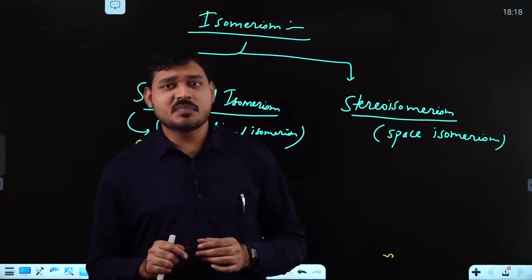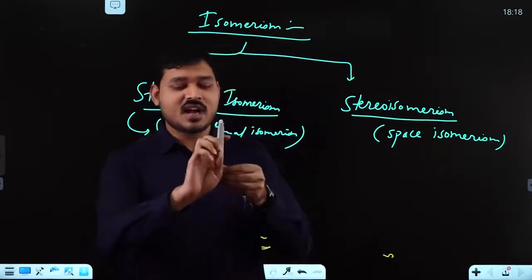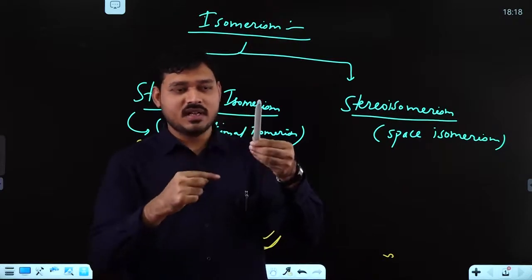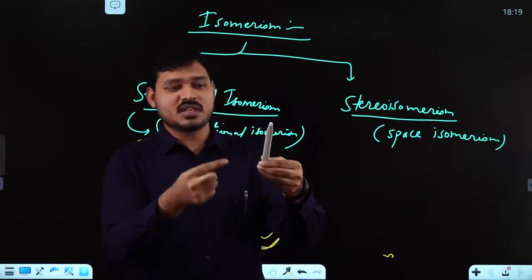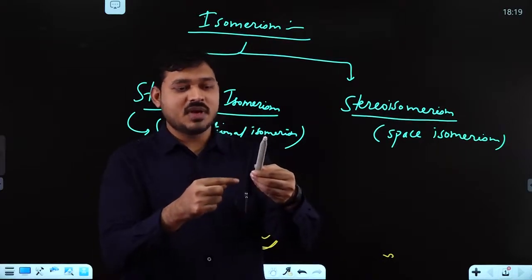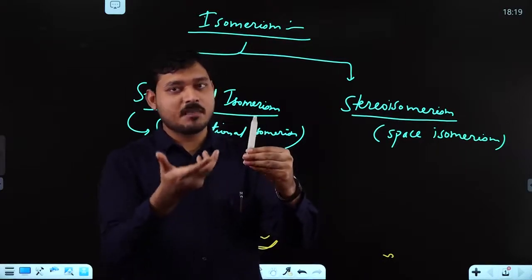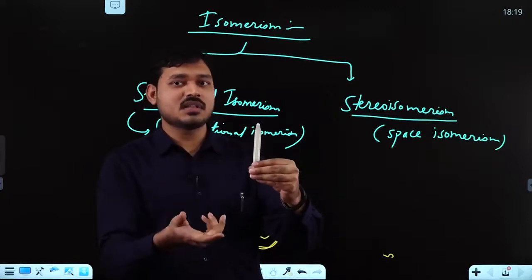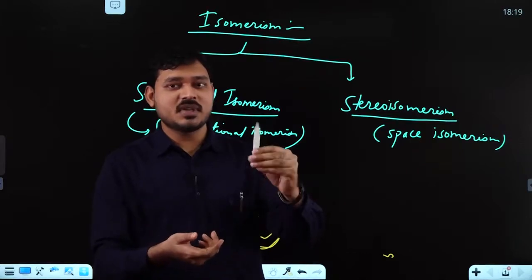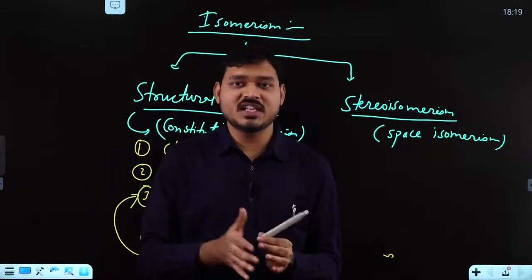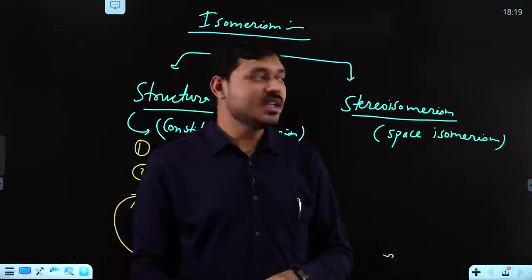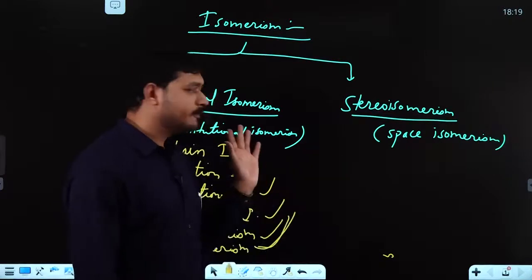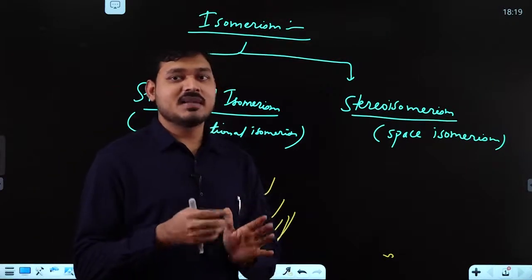It simply means, suppose there is a carbon atom, and one group is connected towards this side in 3-dimensional space. Now in another structure, suppose it is connected not on this side but on this side. So the compound is the same, the atoms are the same, the bonds are the same, everything is the same, but the orientation in space, one time this side, one time this side, so that spatial arrangement is different. Then you consider it as stereoisomerism. So the first condition for stereoisomerism is that it must have a similar structure.